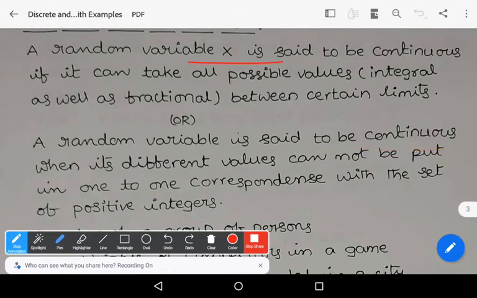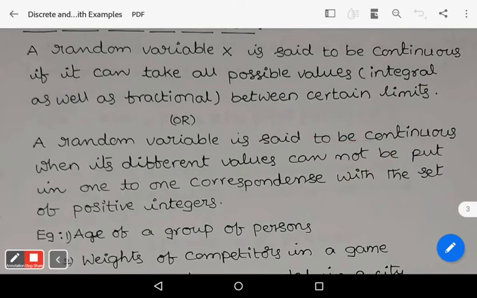A random variable capital X is said to be continuous if it can take all possible values. It means all the integral values and fractional values. Integral values means all positive integer values as well as fractional values like 1/2 or 1/3 or 0.6 like that, in between certain limits. Or in other words, a random variable is said to be continuous when its different values cannot be put, that is the important word, cannot be put in one-to-one correspondence with a set of positive integers. To understand these, let us see the examples.